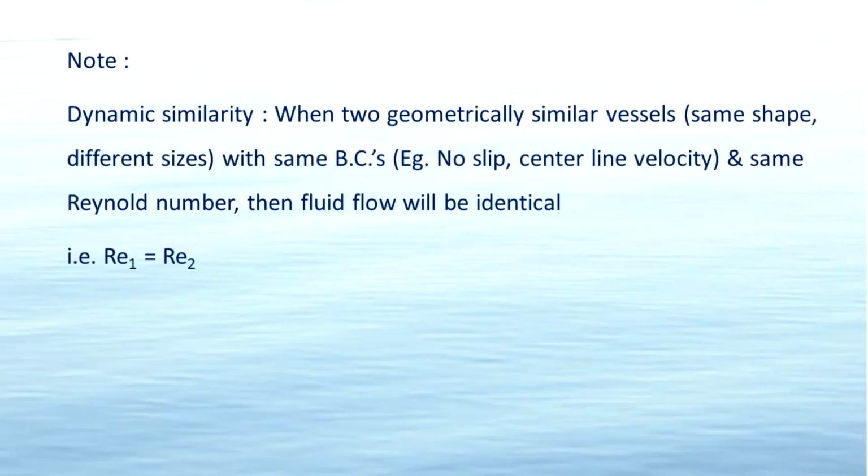Okay, write down a note. Dynamic similarity: when two geometrically similar vessels of the same shape and different sizes, with the same boundary conditions, for example no slip, center line velocity, etc., and the same Reynolds number, then the fluid flow will be identical. This means for dynamically similar components, the Reynolds number is the same. This is very important and may be useful in some numericals.